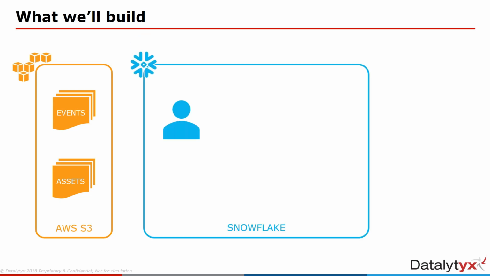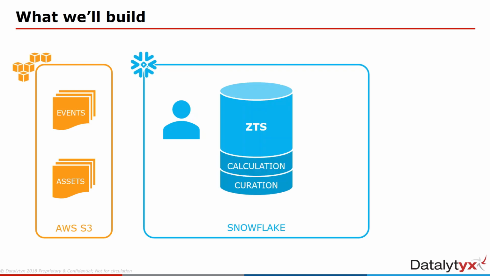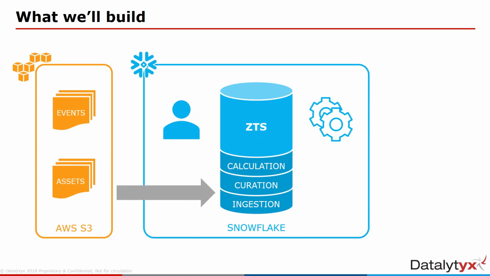We've got an empty Snowflake instance. It's just got an admin user that we'll use to log in and start setting things up. And what we're going to do is set up a database, and that database will have 3 schemas to show the different layers of an abbreviated modern data architecture, where we'll ingest the data, we'll structure it into a curation layer, and then we'll put a BI consumable view or table in the calculation layer. To do that, we'll need some processing. So we'll need some virtual warehouses to actually process the data.